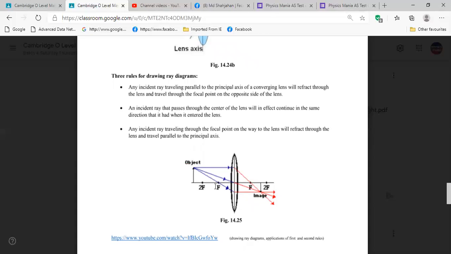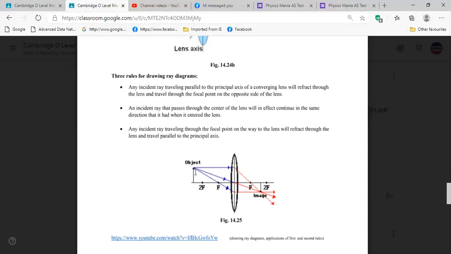From the optical center to F we have the focal length, then from the optical center to 2F is double the focal length. Now our object is outside the double of the focal length, that means the rays are coming from